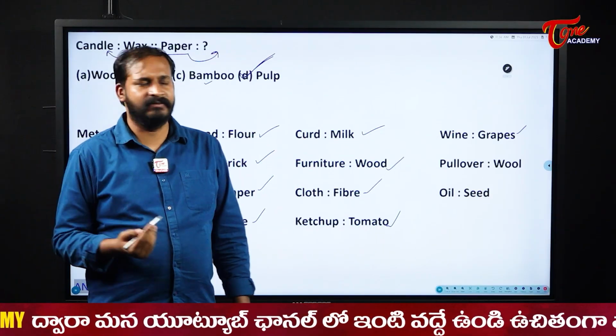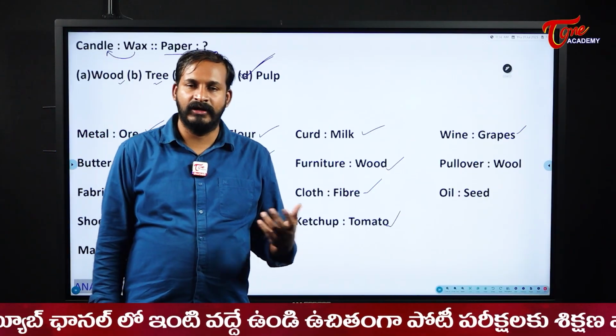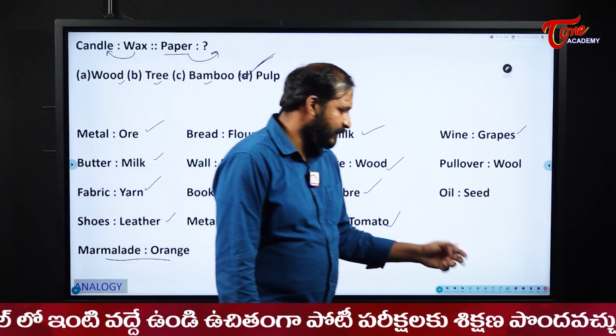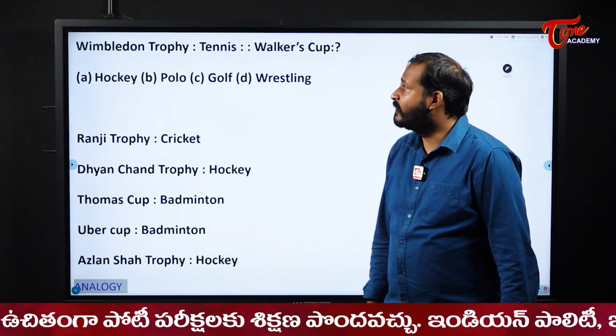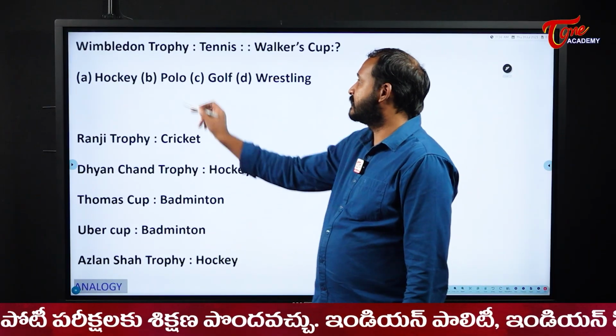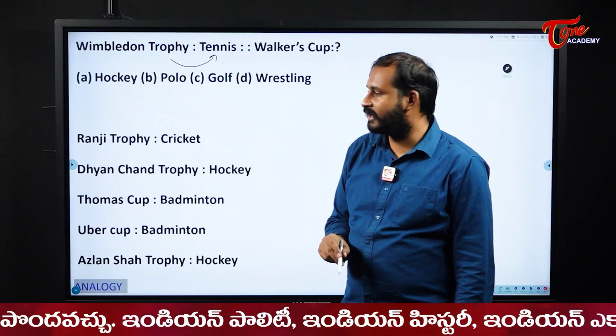Pullover means what? It is nothing but a type of sweatshirt or shirt. Oil means what? Oil will be collected from seeds. Immediate one. Okay, right? Next one. Wimbledon trophy, tennis. Trophy and the sport it is related to.